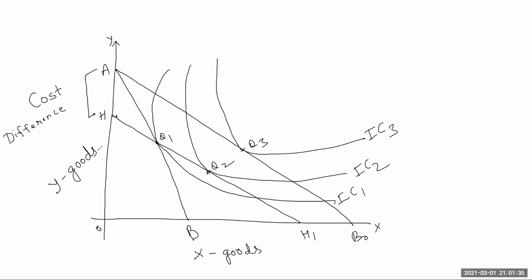But why initially? The intersection point is not equilibrium. The price line is HH1, which is the fallen price line, which is tangent to Q2. So Slutsky says that when you bring a lower price line, it must pass through the original point where he was.